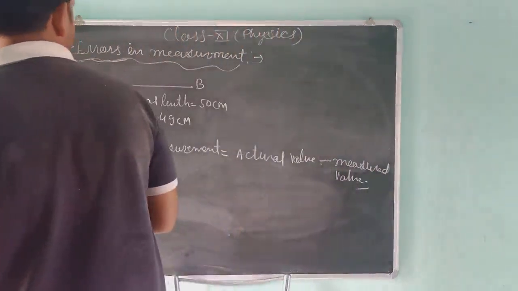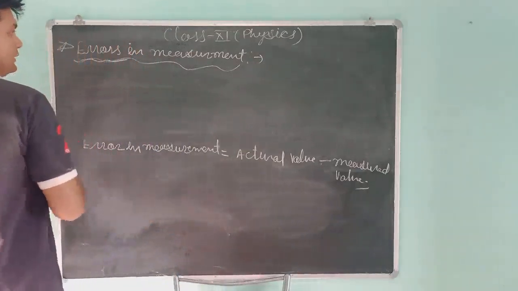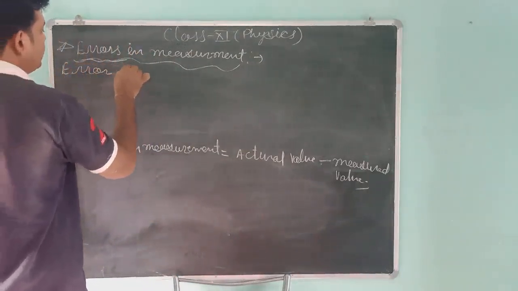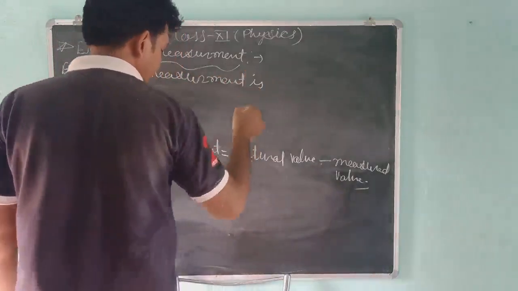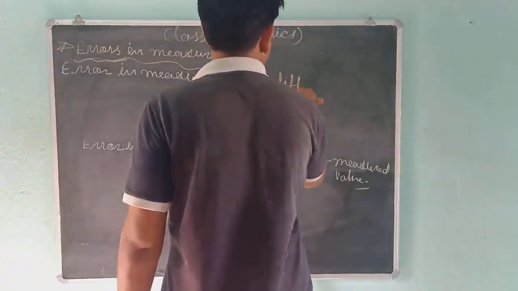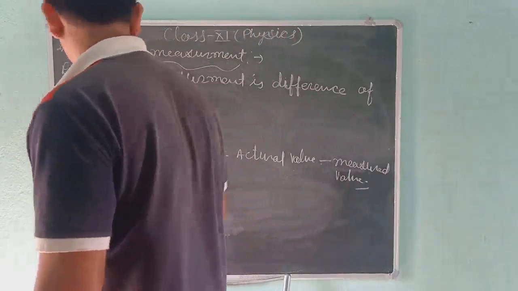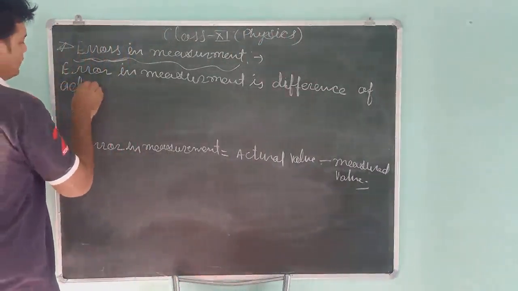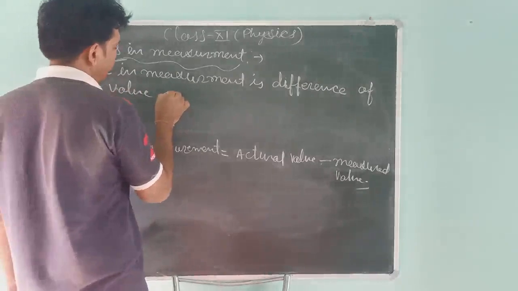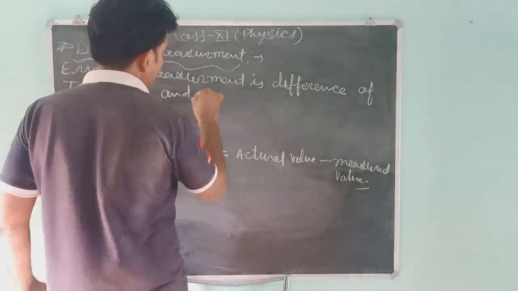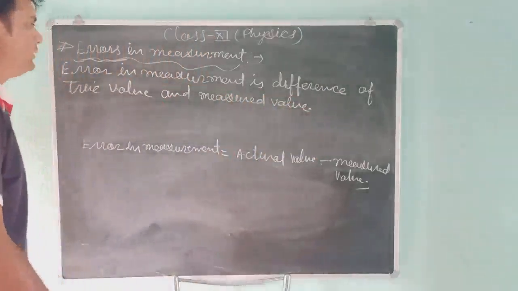Error in measurement is the difference of actual value or true value and measured value.